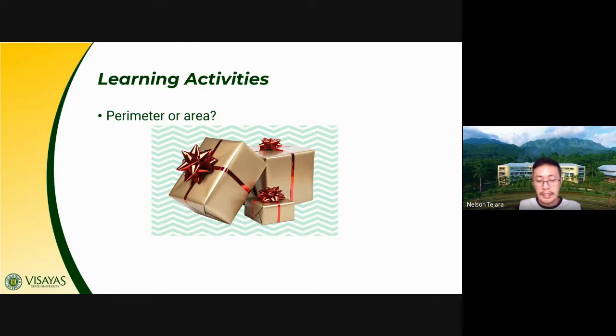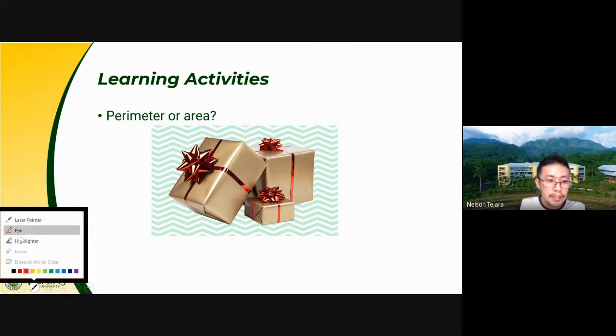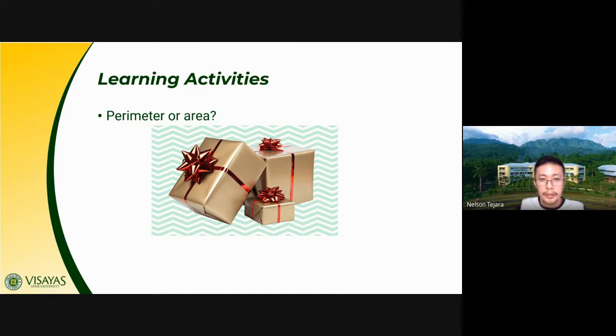So let us try to analyze this figure or this illustration of a gift. Okay, so in the gift, of course, we have here your ribbons, this part, and then of course we have our gift wrapper. So when you try to wrap your box with a gift wrapper, what we do is we try to cover all the faces of our rectangular box. And then covering the rectangular box with a gift wrapper involves the concept of area.